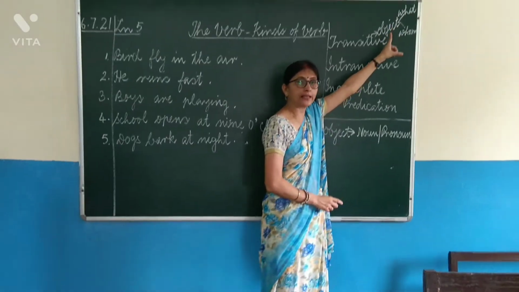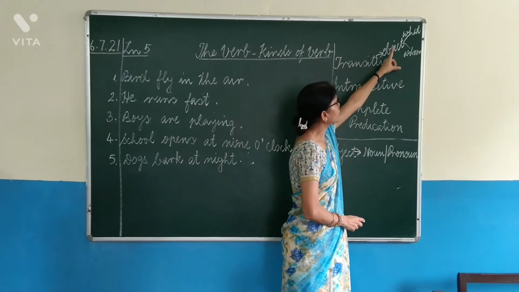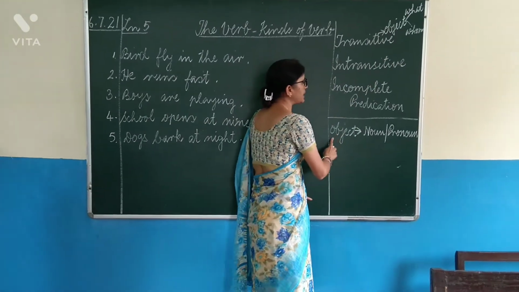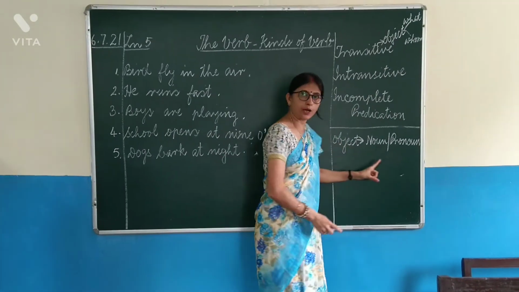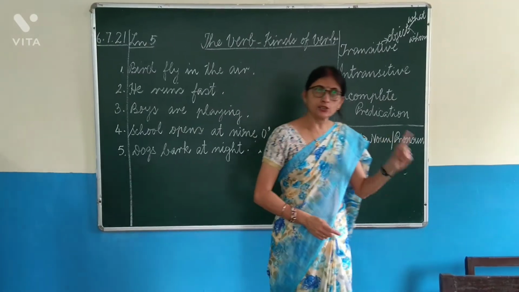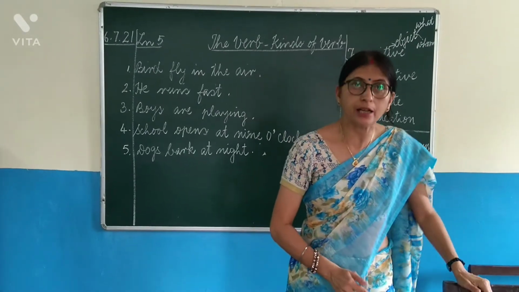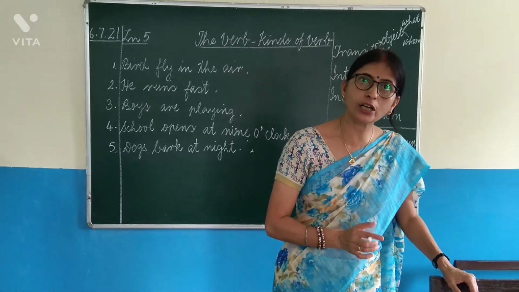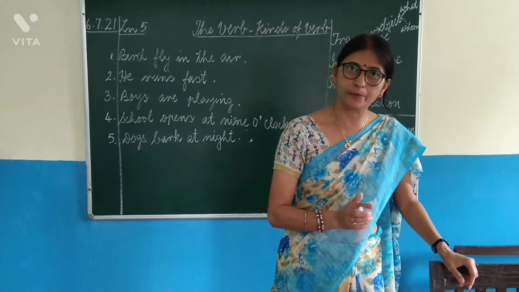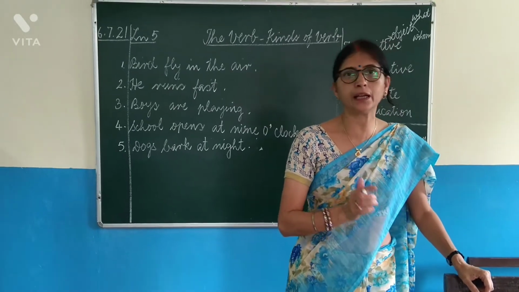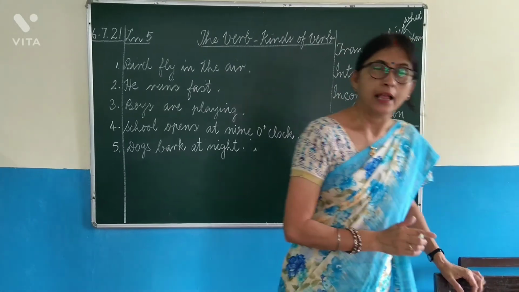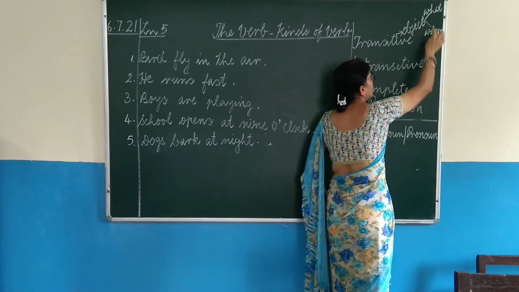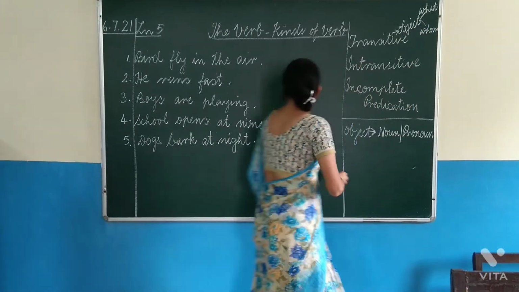And how will you get an object? By asking the question what or whom. And an object is always a noun or a pronoun. Even if you are getting an answer, but the word is not a noun or a pronoun, it cannot be considered as an object. An object has to be a noun or a pronoun. And you only have to use two question words, this only, what or whom.